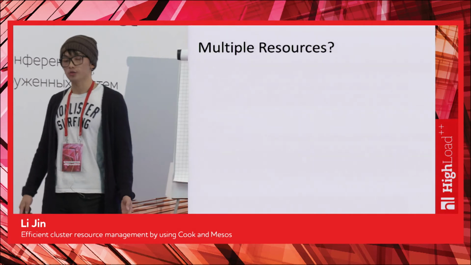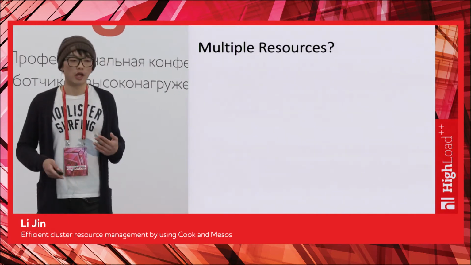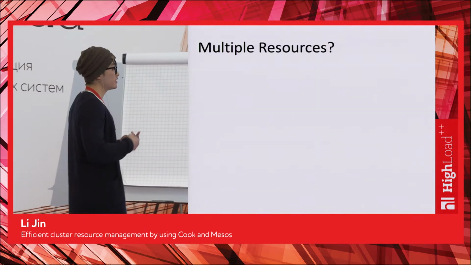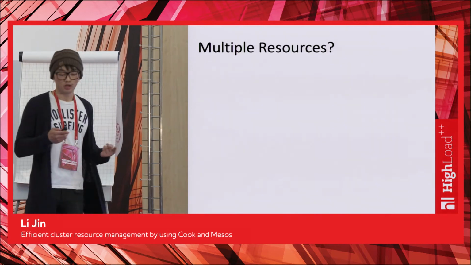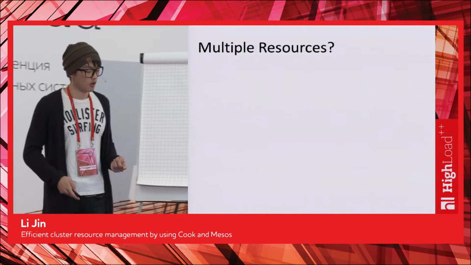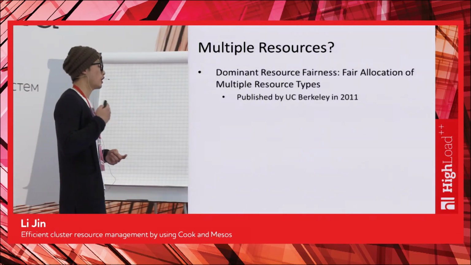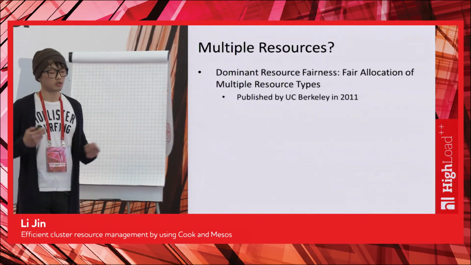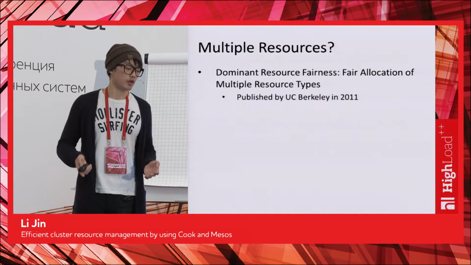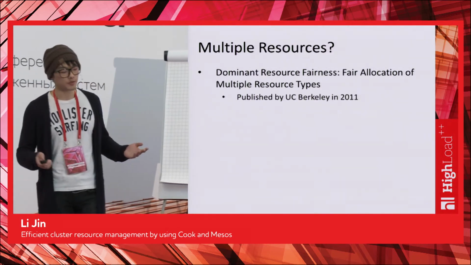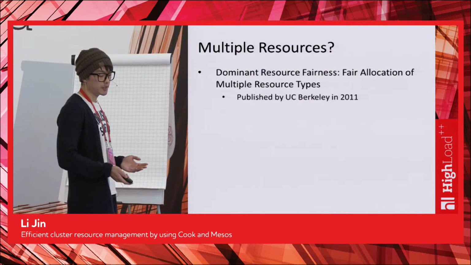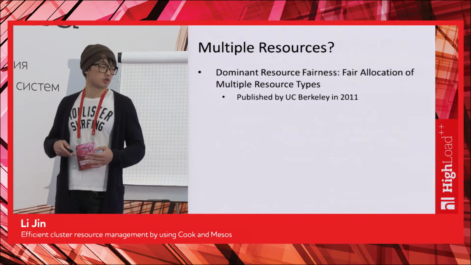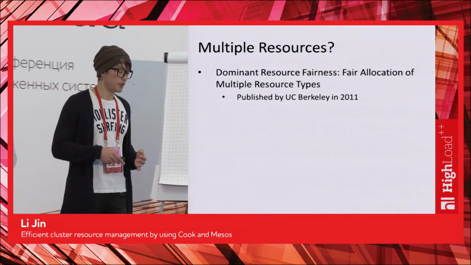So multiple resources, how do we do that? So far, I've only talked about how to handle one type of resource. However, in reality, we have at least CPU and memory to worry about. Maybe something else as well. So luckily, there has already been work done for that exact problem. It's a paper published, not surprisingly, by UC Berkeley as well in 2011, actually by the same folks that published the Mesos paper. They introduced this notion of dominant resource share, which is a fair allocation of multiple resource types. I'm not going to go into the details of this paper. The notion is very simple, but it has very great properties.